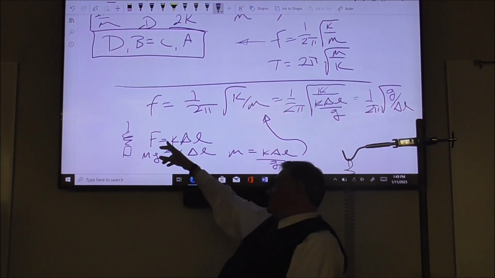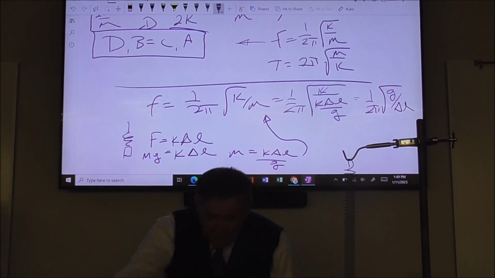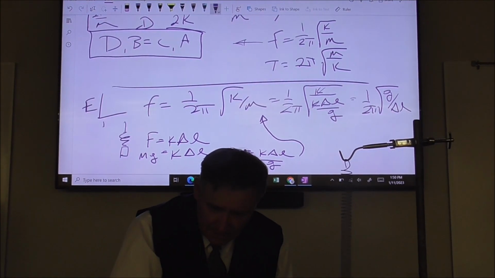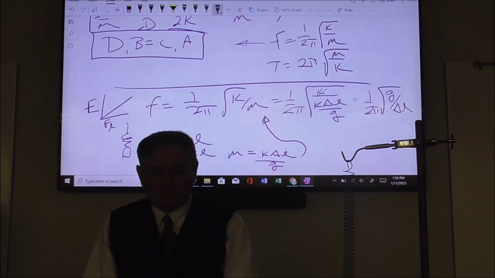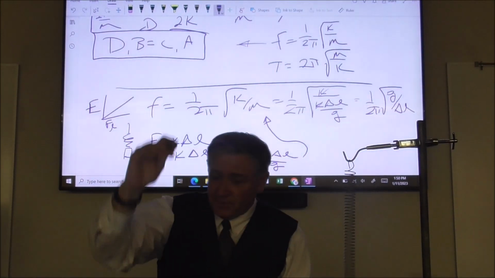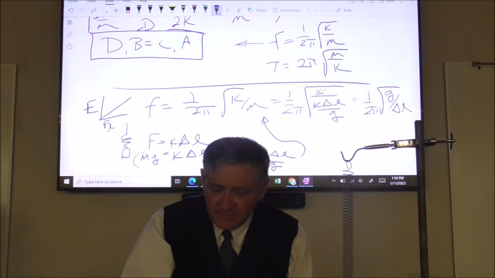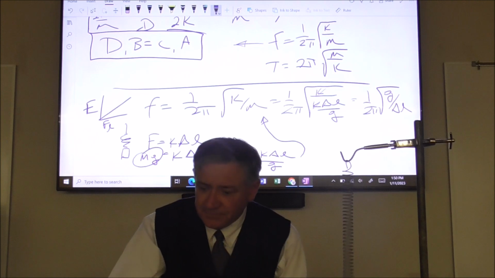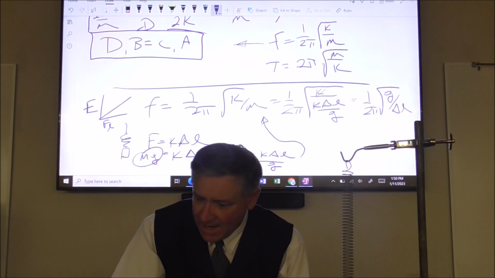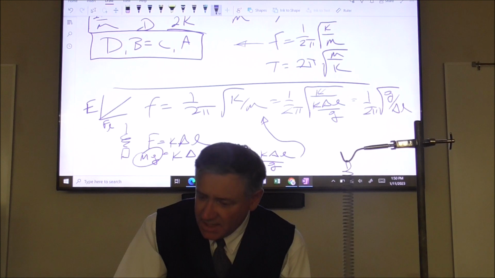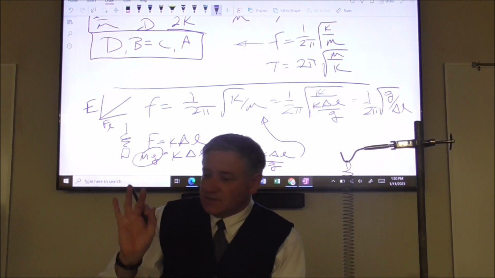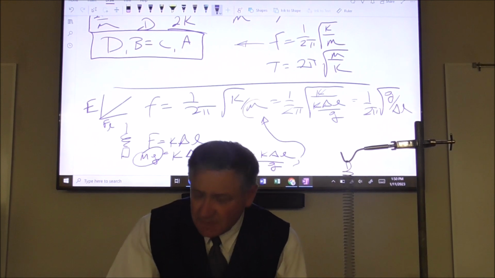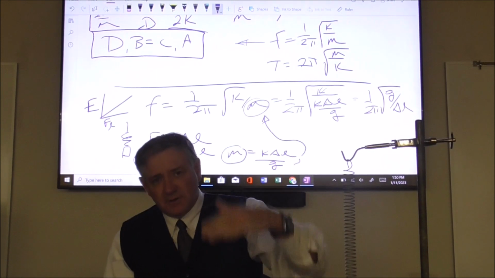The force is a linear function; if you graph force and elongation, you get a line. The force pulling down is the weight, mg, so mg equals k delta L. Solving for mass, you get k delta L over g. Then you substitute that in for the mass.